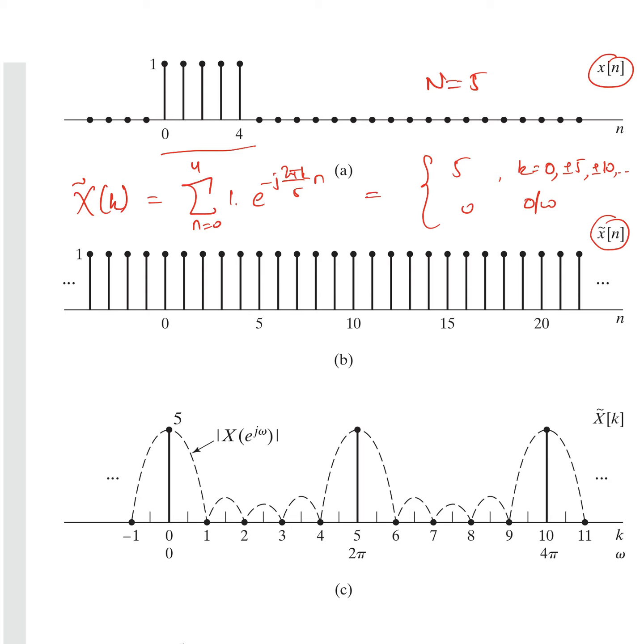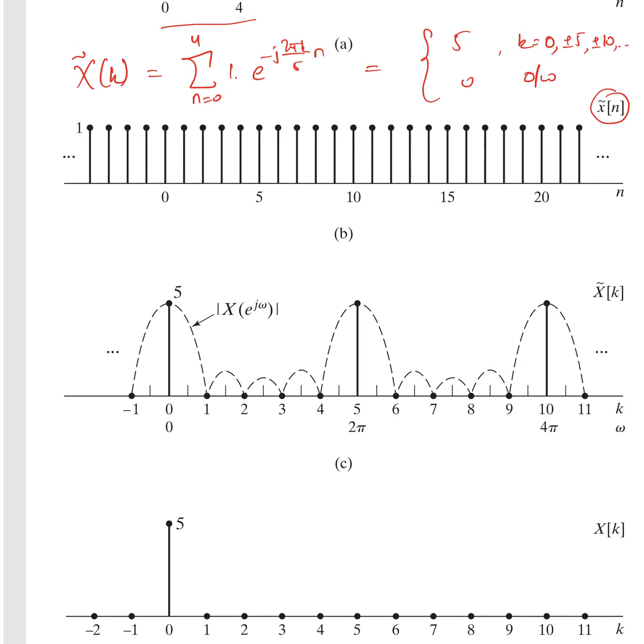The dotted curve you see is the magnitude plot of the Fourier transform of x of n, which is X of e raised to the power j omega. And by the similar analysis we had seen in the last class, the x tilde of k are basically the samples of this function X of e raised to the power j omega. Okay, so this is consistent with our analysis that we had seen earlier.